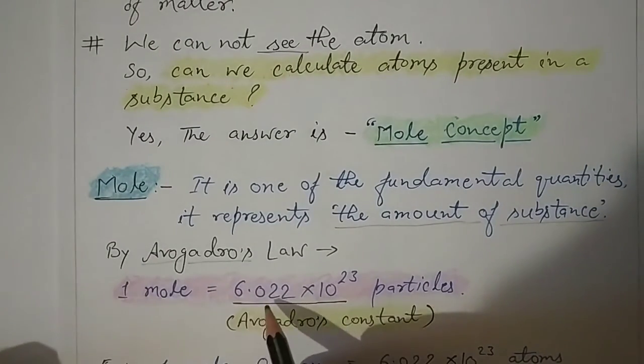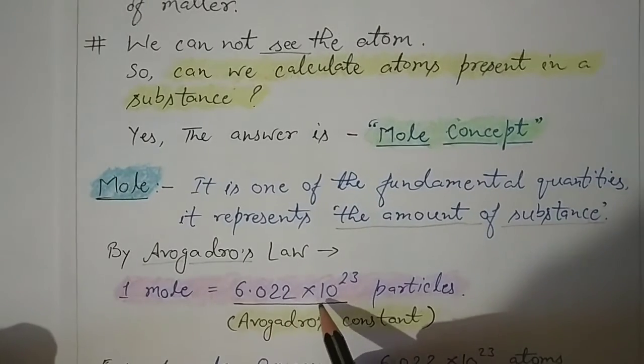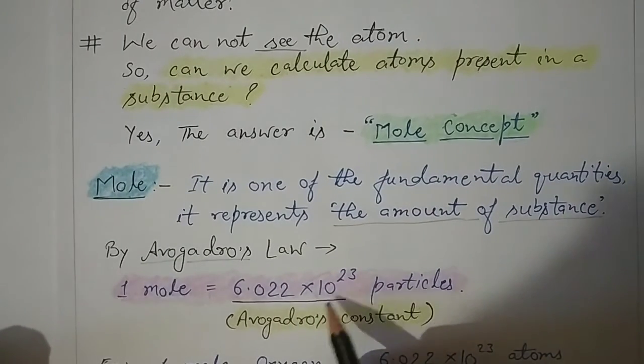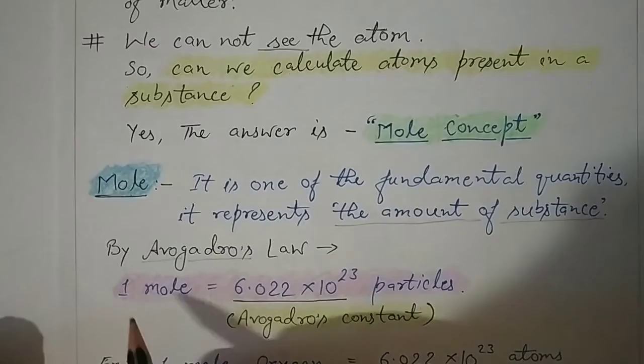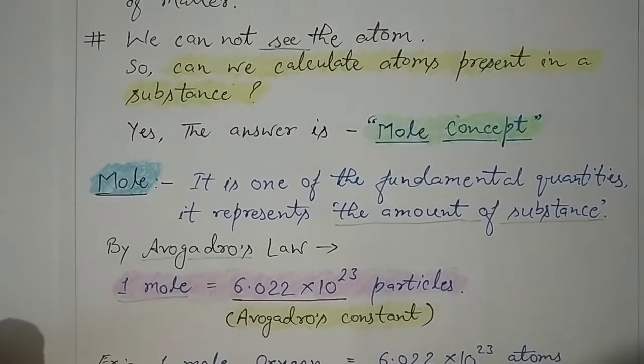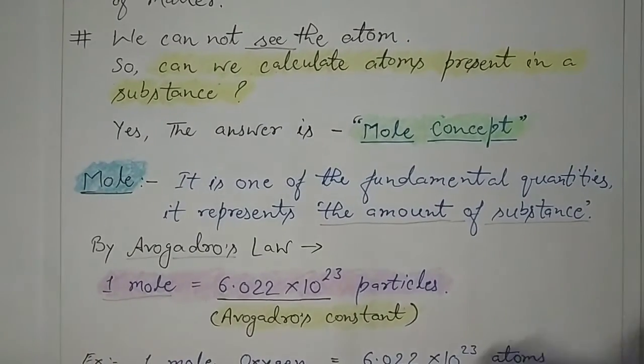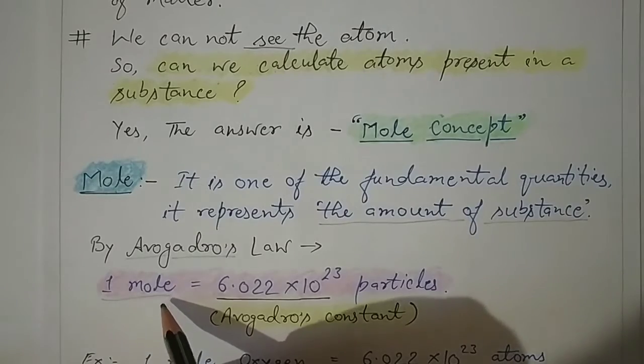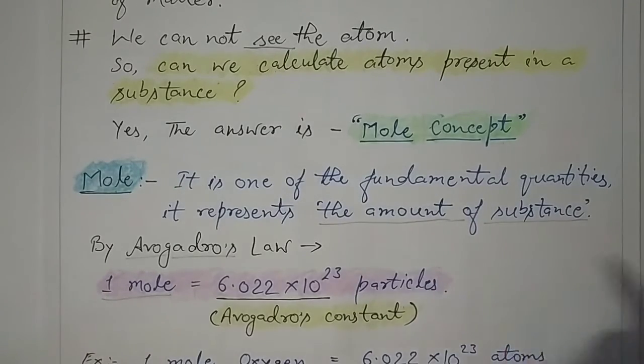This is 6.022 into 10 to the power 23. What is this? This number represents 1 mole of any substance. Means everybody knows that mole is a fundamental quantity out of the 7 fundamental quantities. So how can you say something is equal to 1 mole?